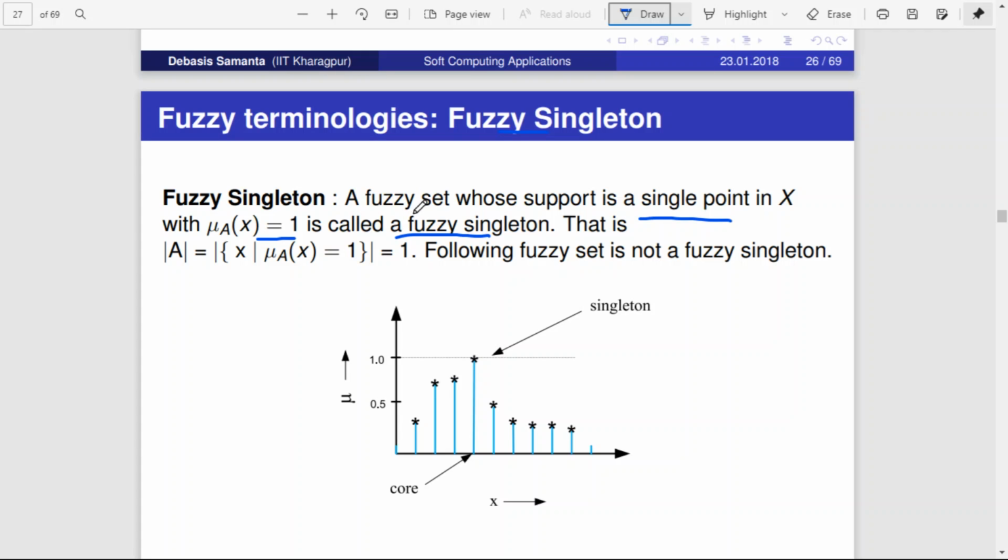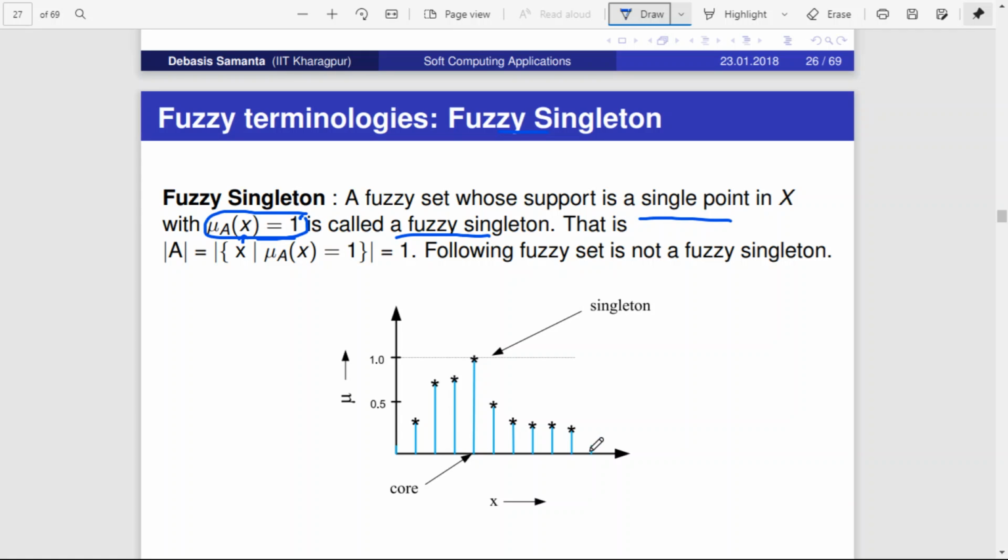We call a fuzzy set a fuzzy singleton set if there is only one value of x which is producing an output of 1. Is it clear? A set will be called a fuzzy singleton set if there is only one value of x whose membership function is resulting in 1.